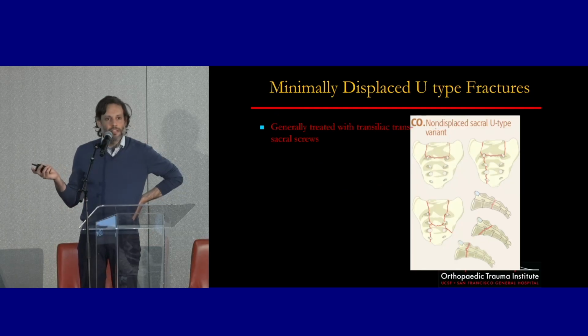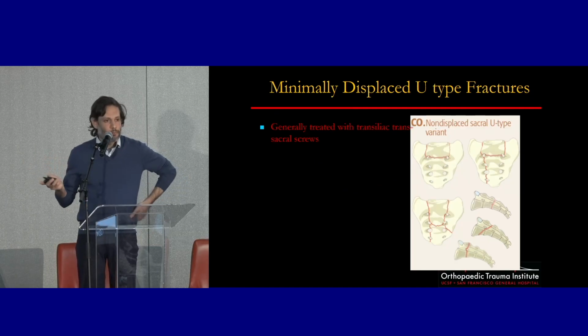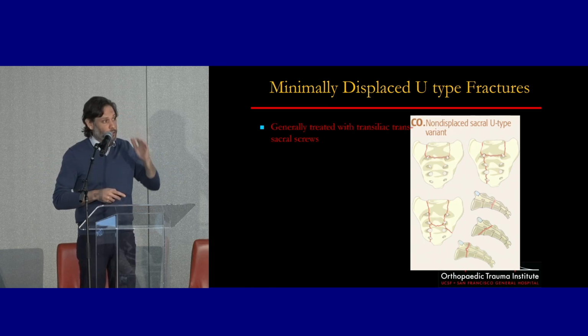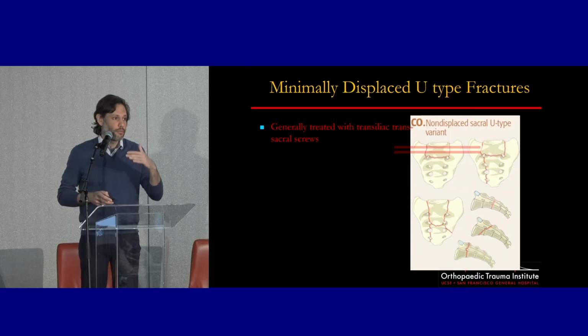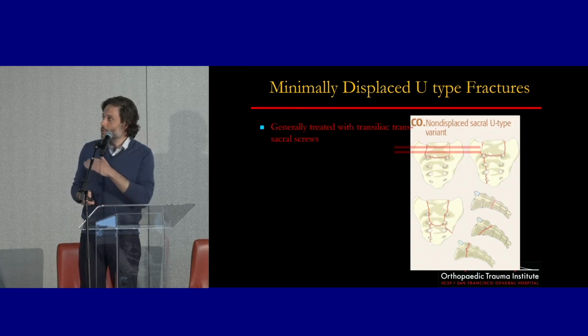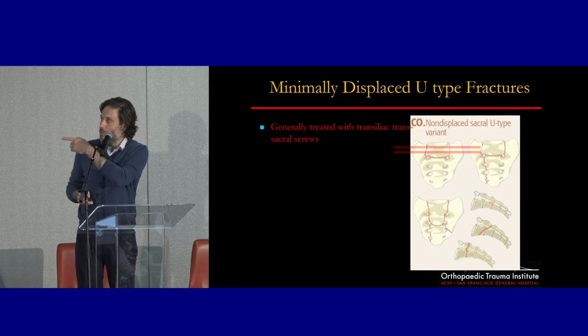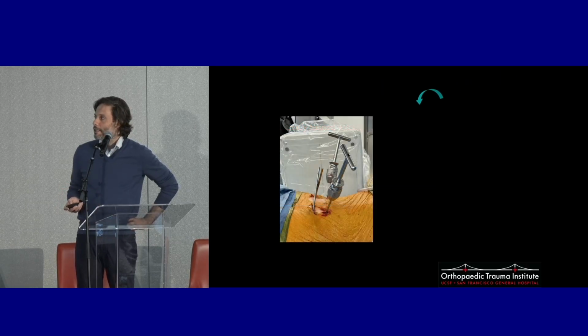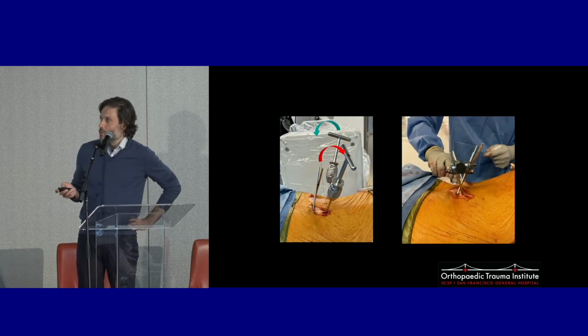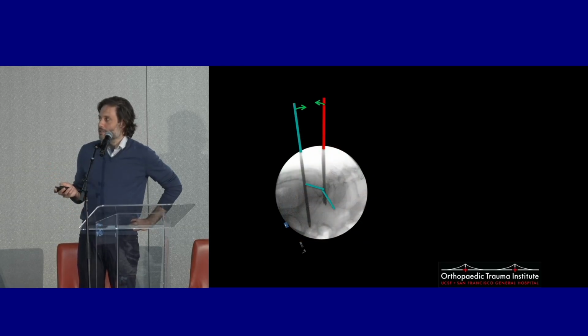We're seeing more and more of these displaced or non-displaced U-type fractures in the setting of an aging population. Generally, when these are non-displaced, you can treat them with iliosacral screws as long as those screws are above the transverse component. So in that top picture, those are where you put the screws, and you can put them down to S2 if that transverse limb is lower. Our displaced U-type fractures are generally stabilized. We try to address the kyphosis. And again, this is just showing how we can percutaneously reduce those.